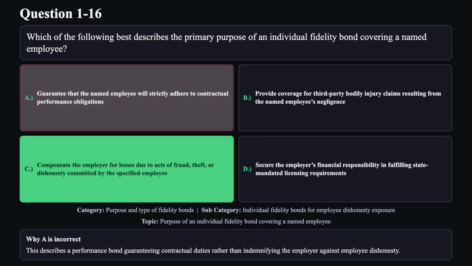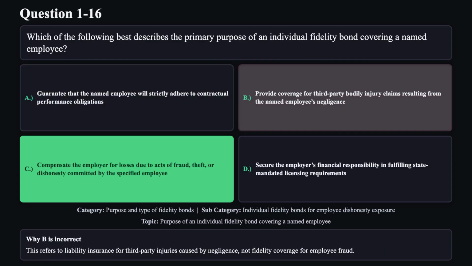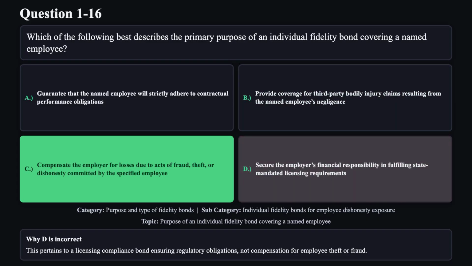Reason A is not correct. This describes a performance bond guaranteeing contractual duties rather than indemnifying the employer against employee dishonesty. Reason B is not correct. This refers to liability insurance for third-party injuries caused by negligence, not fidelity coverage for employee fraud. Reason D is not correct. This pertains to a licensing compliance bond ensuring regulatory obligations, not compensation for employee theft or fraud.